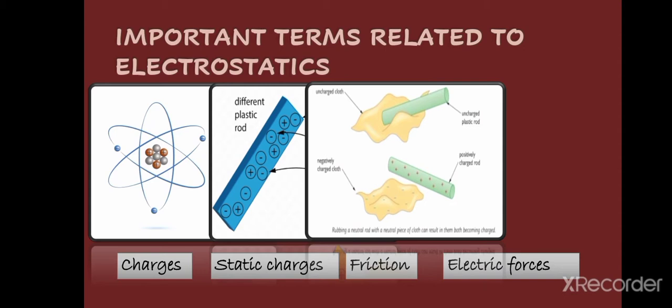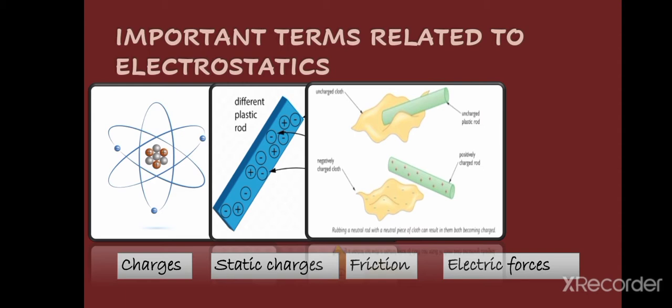And whenever electrons move from one place to the other, the material which gets excess of charge will become negatively charged, and the material from where these electrons are being transferred, we can say there is a deficiency of the electrons, so it will be positively charged.